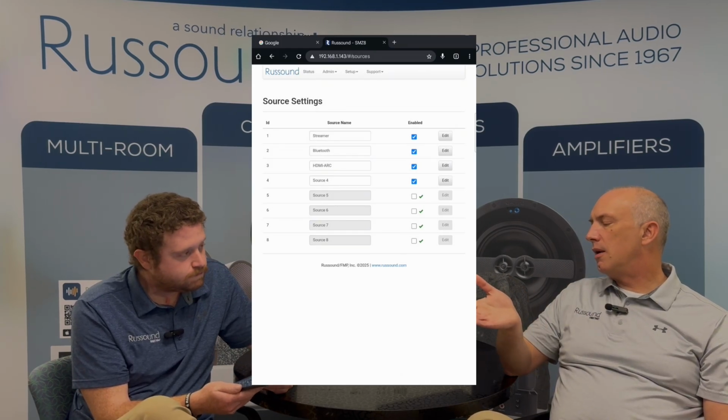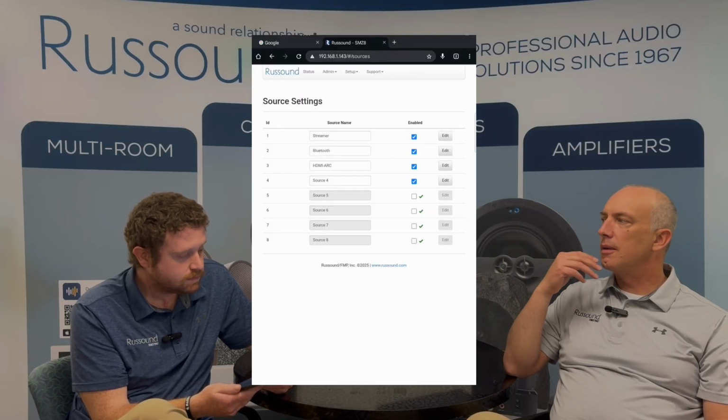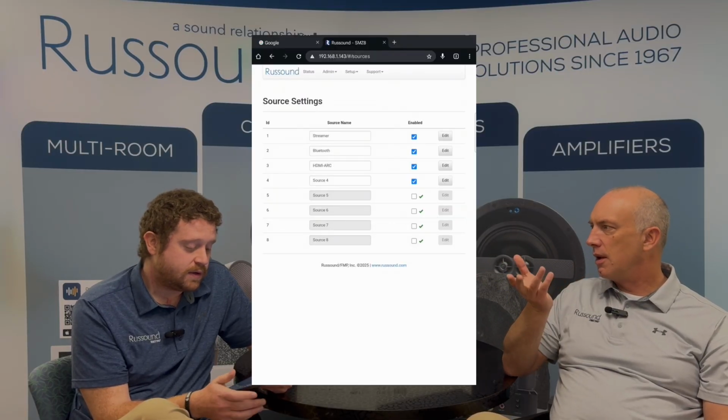And what if I want to add, let's say we're looking at source 4. Let's say I want to make that a DVD player. I've got a Sony DVD player in the other room. What do I do there?